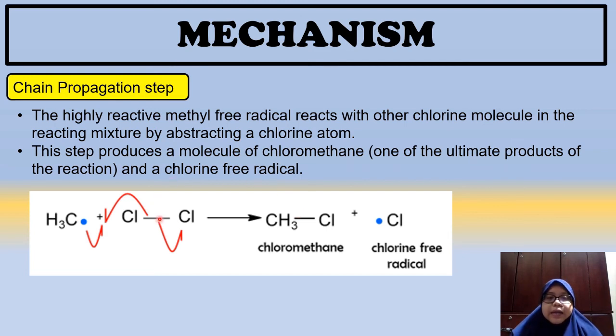Okay, and then another electron of the chlorine molecule, tadi kita ada bond tadi tu kan. Bond elektron tu tadi akan pergi kepada chlorine sebelah kanan menjadi chlorine free radical. So, sekarang ni awak menghasilkan lebih banyak chlorine free radical.